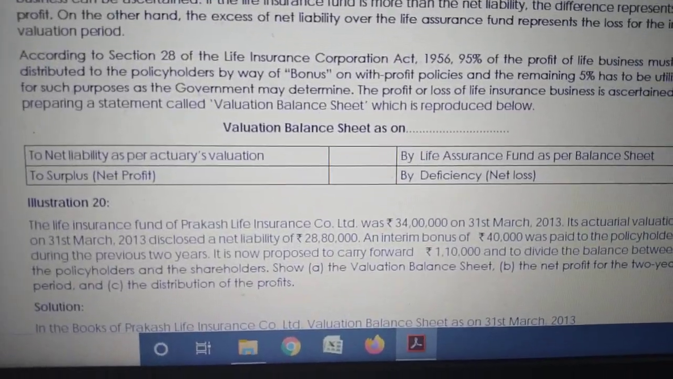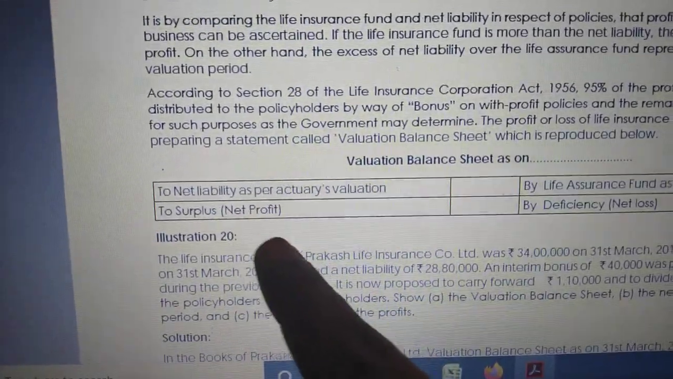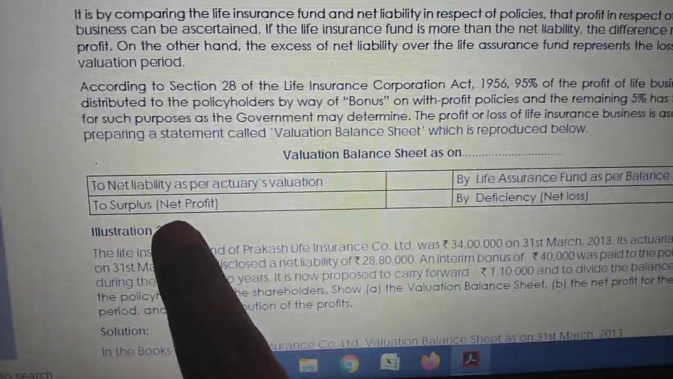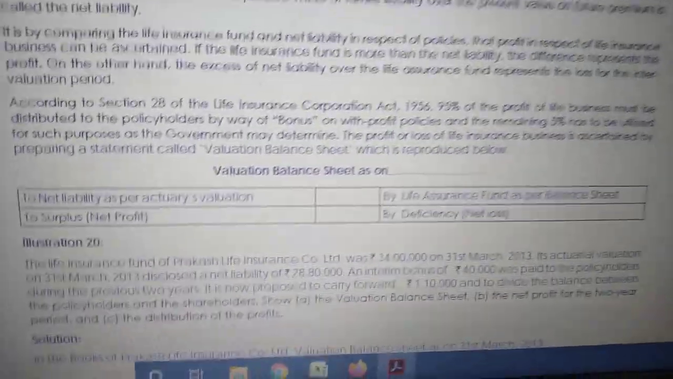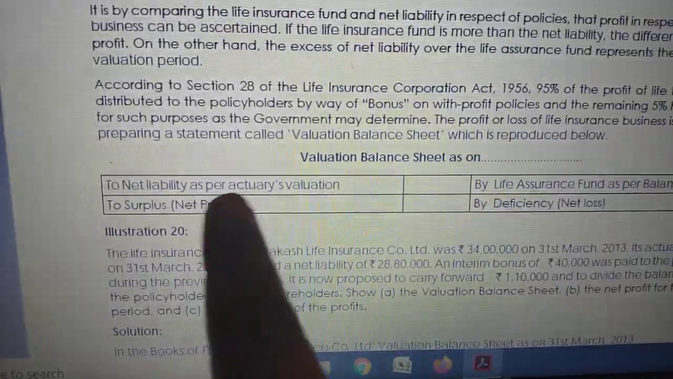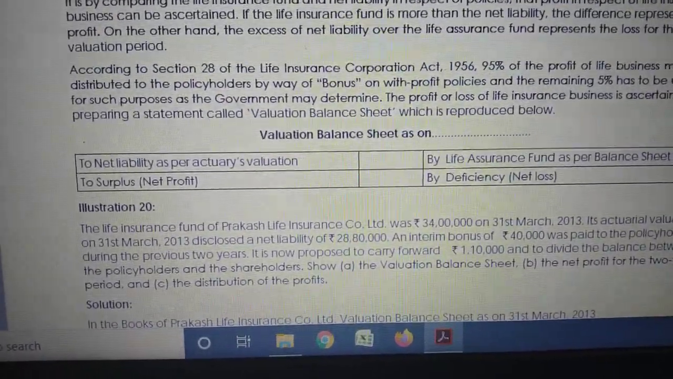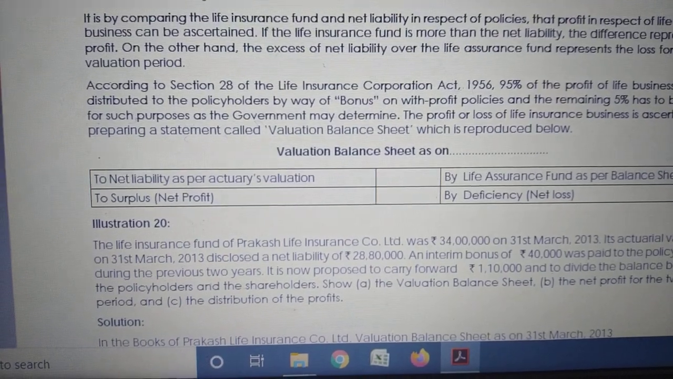What is the format? Valuation balance sheet. Opening balance, life assurance fund as per balance sheet, net liability as per actuarial valuation. This is asset, this is liability. If asset is more, then it is a profit. If liability is more, then there will be a loss. So we have to calculate life assurance fund, net liability, then the difference will be profit or loss. This is the format, please remember. You can expect 4 to 6 marks problems.